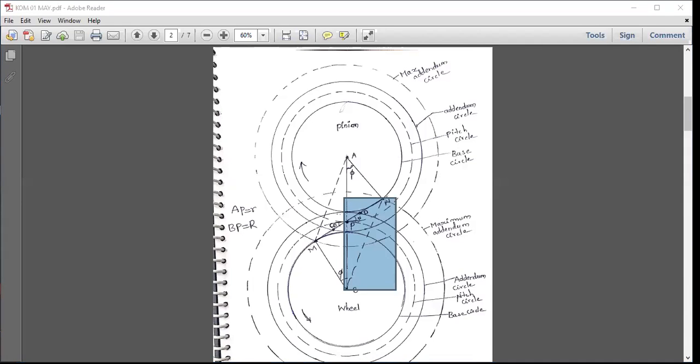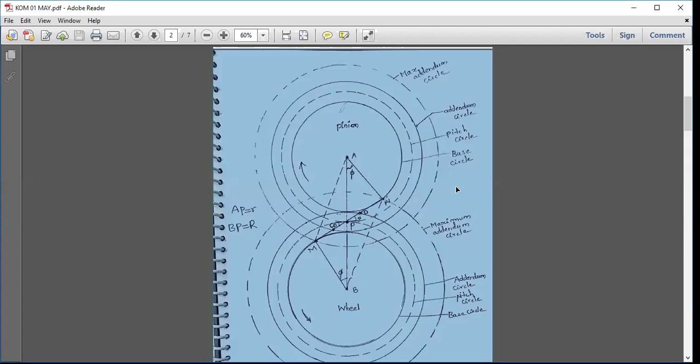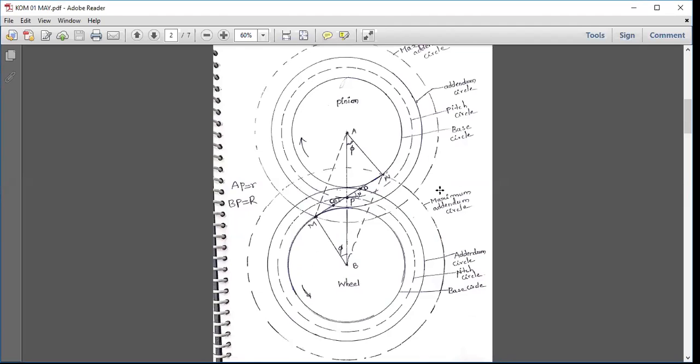This is known as the concept of interference. I hope you understood this. Now, what is the limiting radius? For the pinion, the maximum addendum circle radius is AM. Similarly, for the wheel, the maximum addendum circle radius is BN.